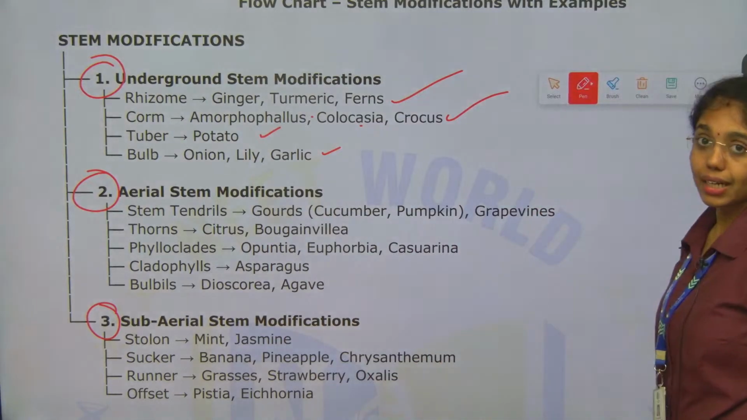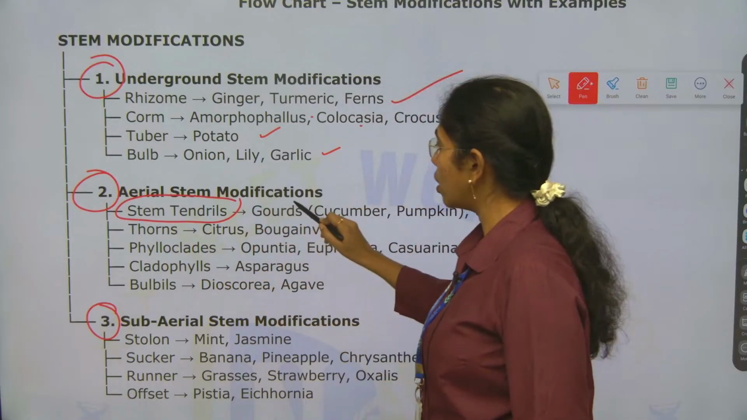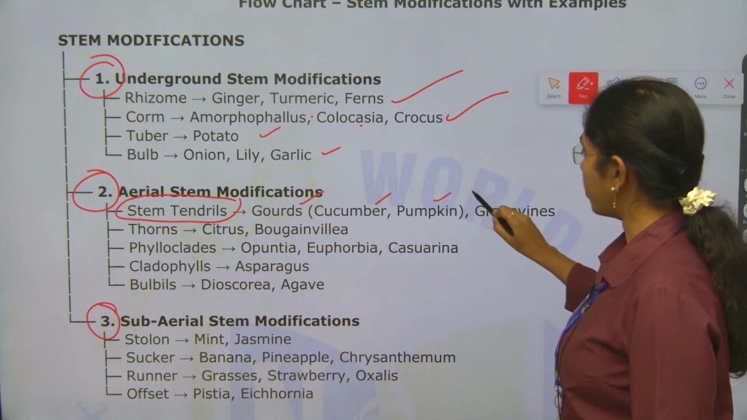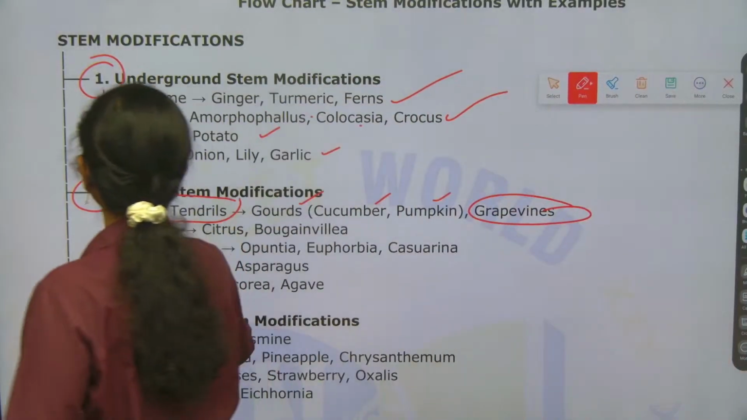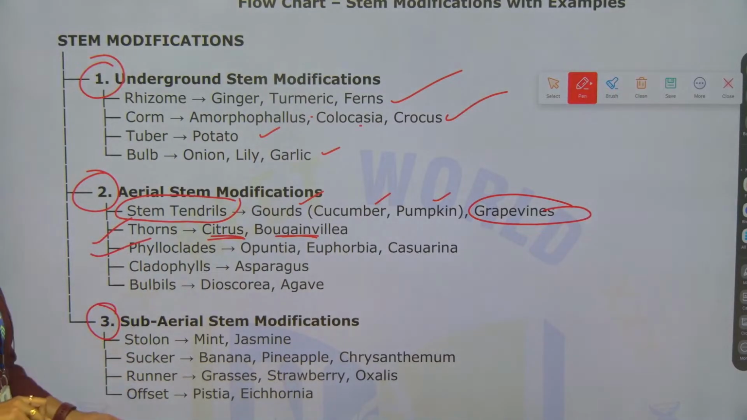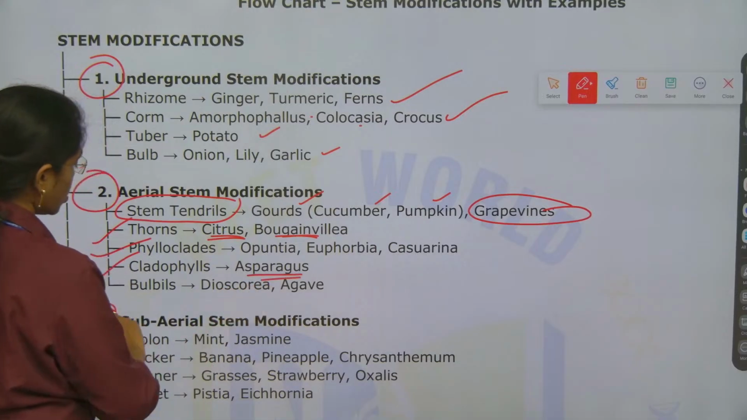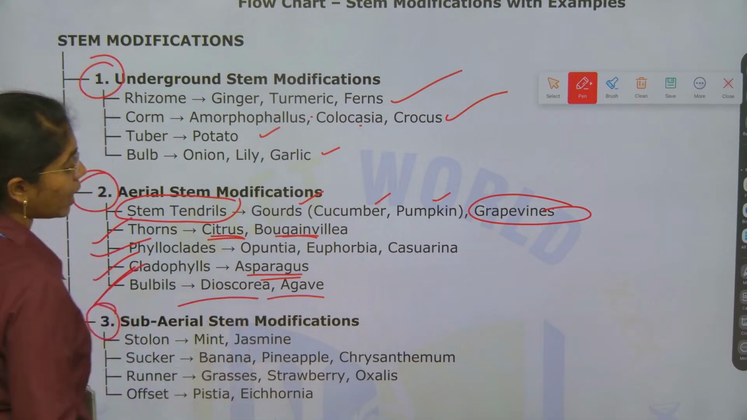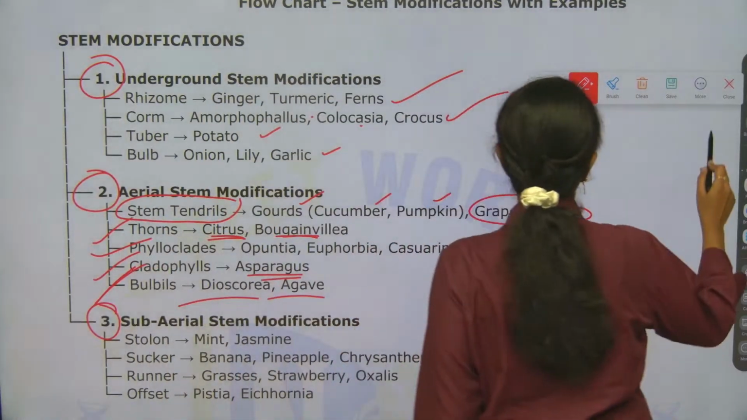Then in aerial stem modification you see stem tendrils, like gourds, cucumber, pumpkin and grapevines. Next are thorns, examples are citrus and bougainvillea. Next phylloclades: opuntia, euphorbia and casuarina. Cladophylls: asparagus. Bulbils: dioscorea and agave, wherein both vegetative bud and floral bud you have to highlight.